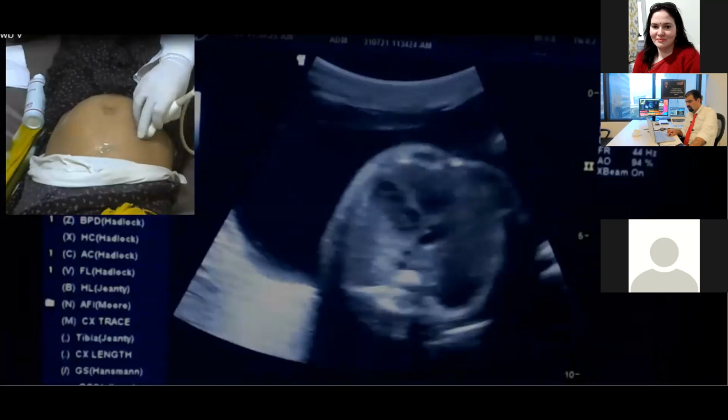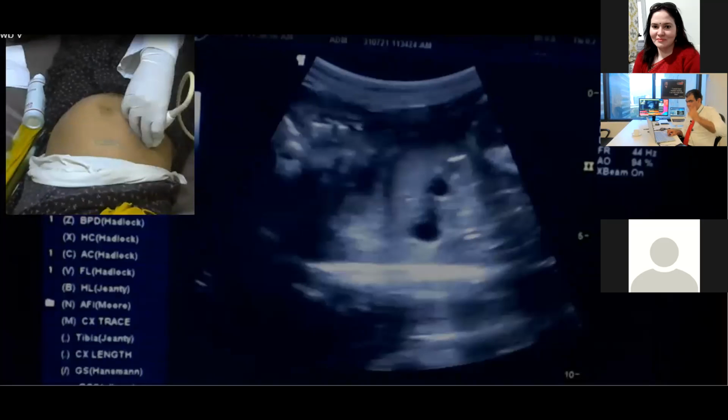So this we will discuss on some other patient, how to get the fetal face. If anybody is having any idea how to get the fetal face from the transthalamic or the axial section, she or he can come forward.